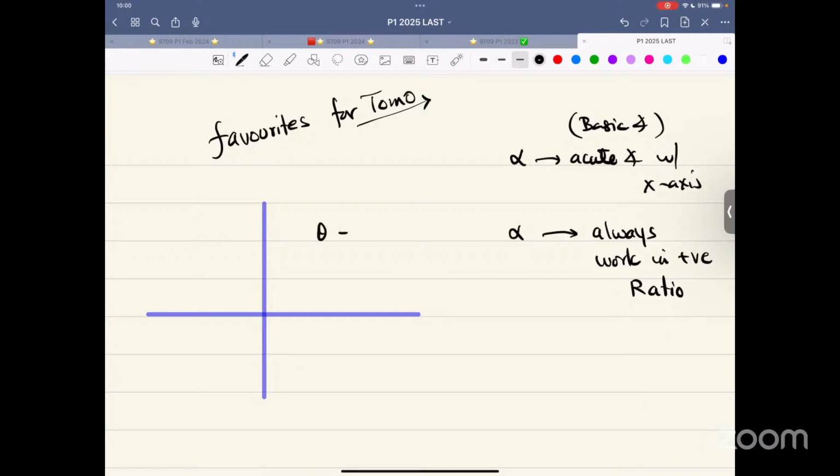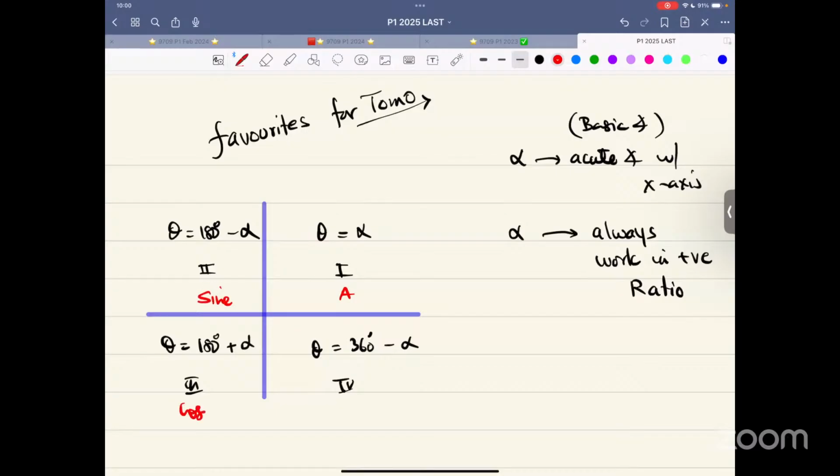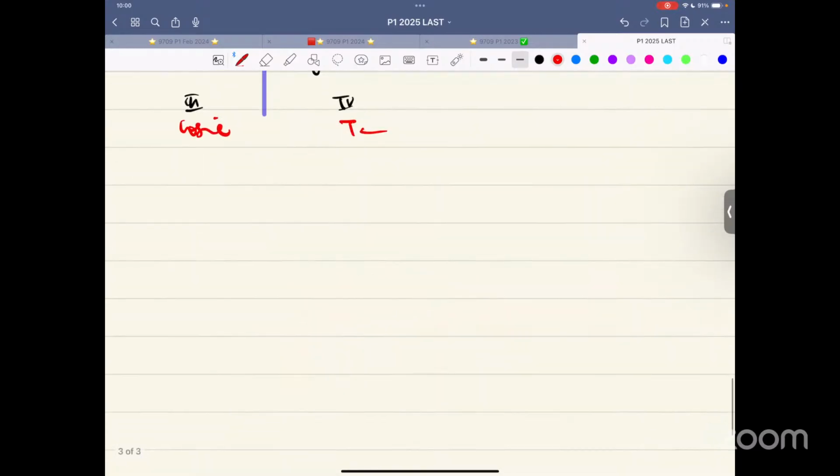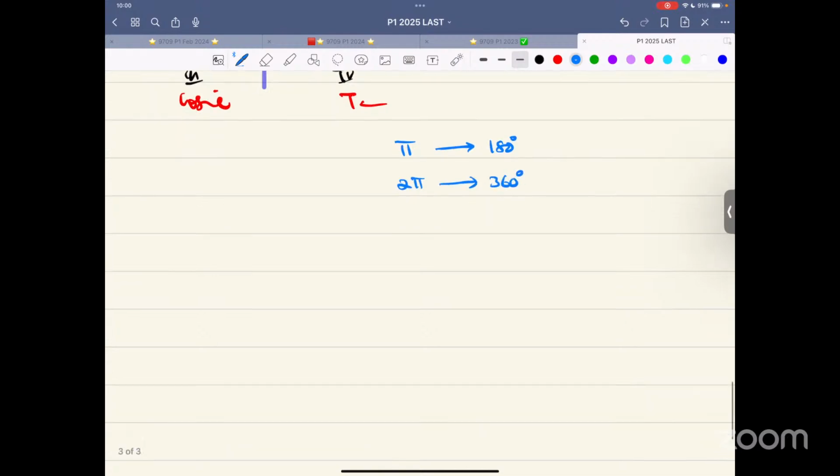So now theta is alpha, the required angle. Theta is 180 degrees minus alpha. Theta is 360 degrees minus alpha. Theta is 180 degrees plus alpha. This is first, this is second, this is third, and this is fourth quadrant. Remember, all the ratios are positive. Only sine is positive. Only cosine is positive. Only tangent is positive. Also, remember the conversion. That is pi is 180 degrees, 2 pi is 360 degrees, and so on.